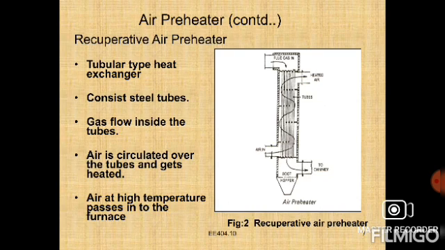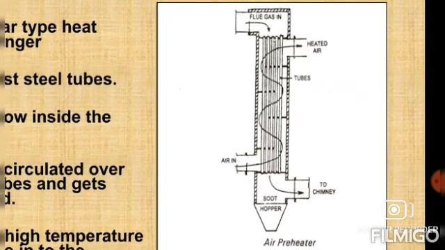Finally, air at high temperature passes into the furnace of the boiler. You can observe this in the figure. As I already explained, flue gases pass through the tubes, and the air being heated passes over the tubes. The gases then go next to the chimney.